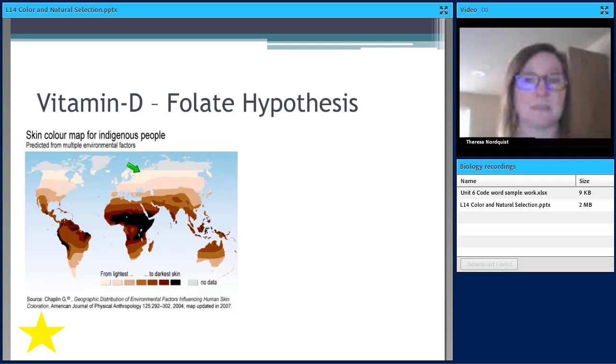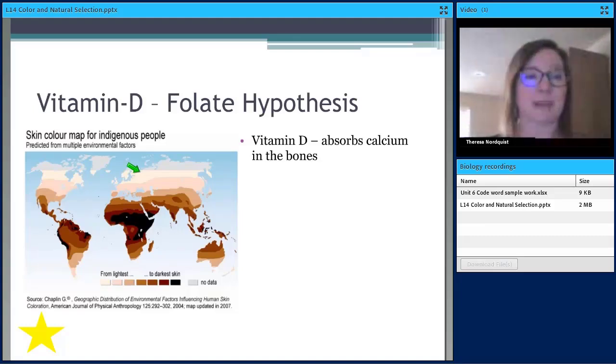One of the hypotheses to explain this pattern that you see is called the vitamin D folate hypothesis. It's just one of the hypotheses, and your lesson doesn't point out that there are other hypotheses out there of why this pattern occurs. But one of them has to do with vitamin D and folate. So vitamin D is a vitamin in our body that gets created with UV light, and it helps people absorb calcium in their bones, among other things. It does lots of different things, but one of the big things it does is help calcium get into our bones, so we have strong bones. If you don't have enough calcium, then you have brittle bones and they break easily.